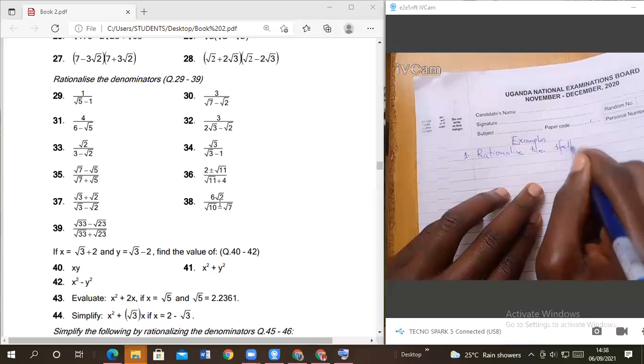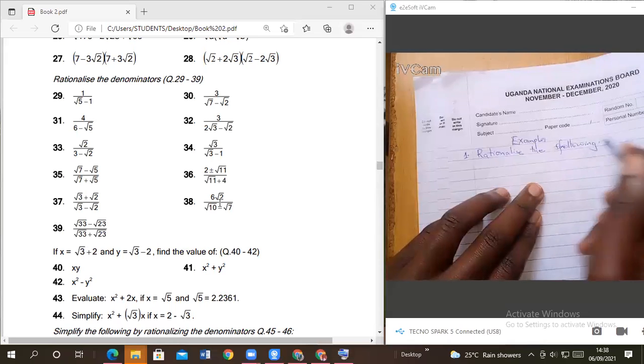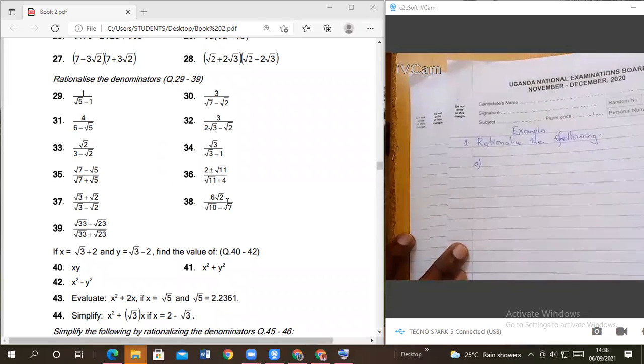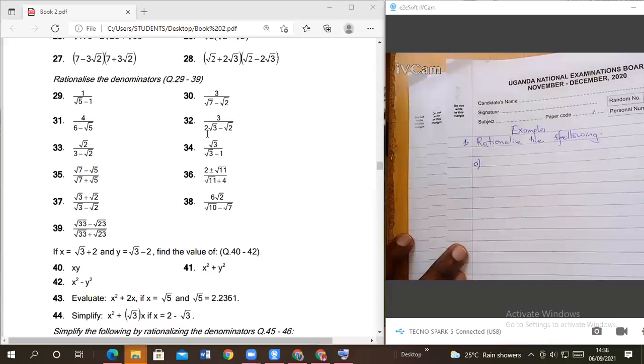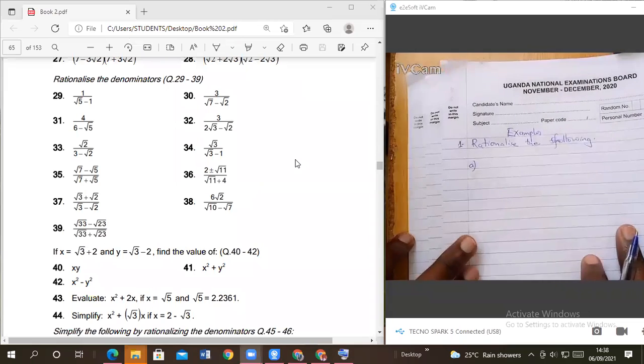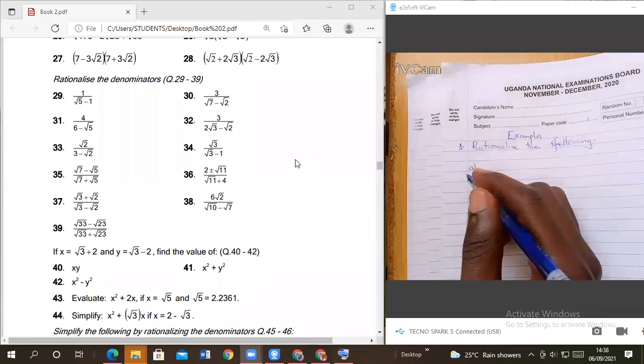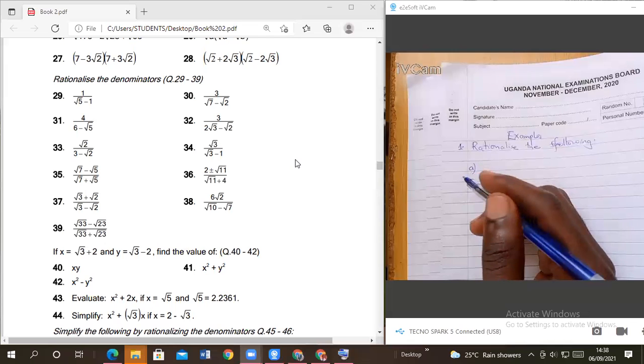Which number should we start with, members? I remember I gave number 32. Someone has said 36. We are going to do all of them. We have enough time, okay?